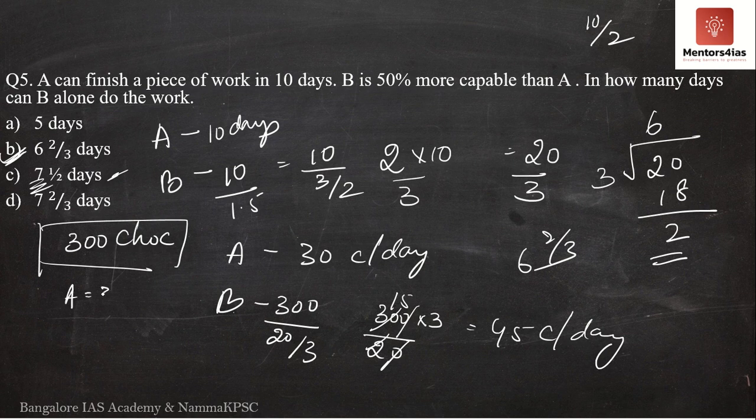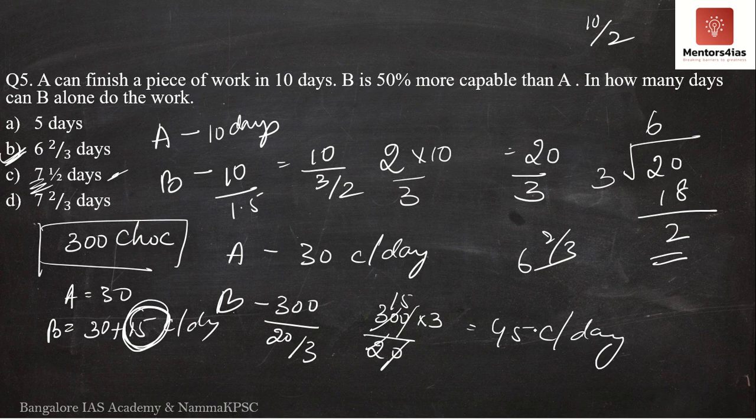A can eat 30 chocolates per day, whereas B can eat how many? 45. What is 45? 30 plus 15 chocolates per day. So isn't B 50% more capable? Isn't B eating 15 chocolates extra, 50% more capable? So it is not 7.5 days, rather it is 20 by 3 days.